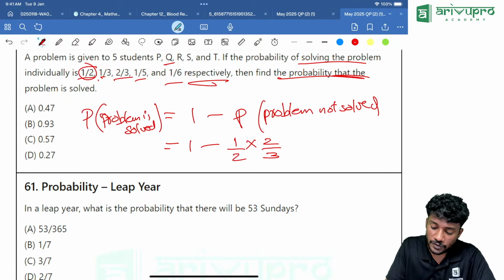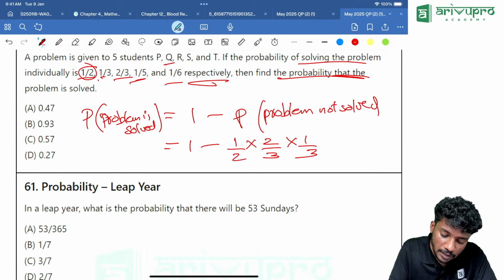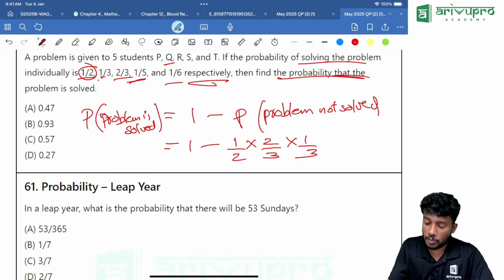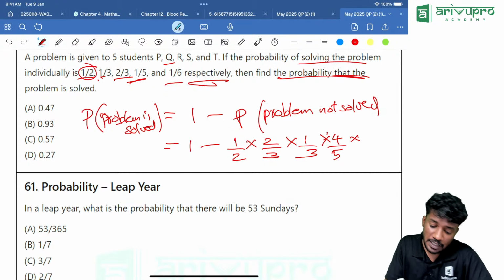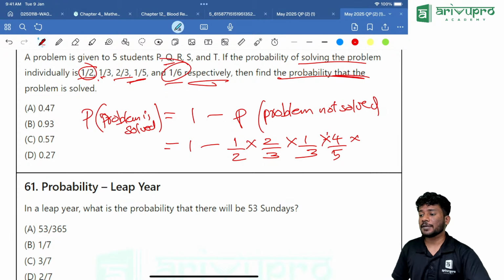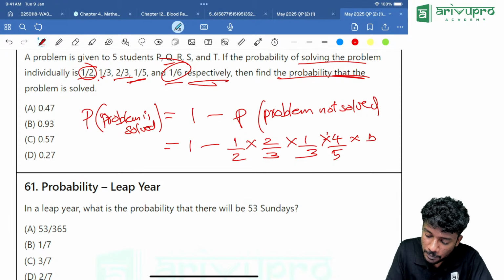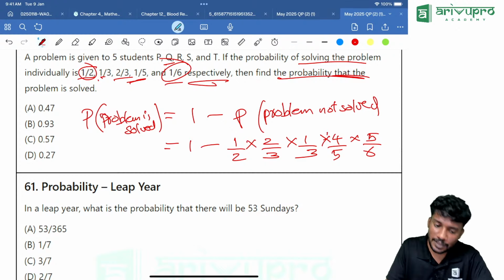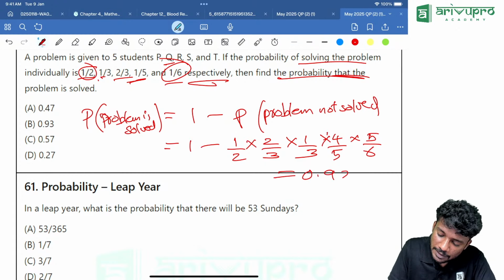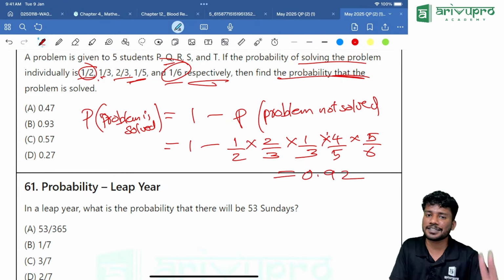Then R not solving it is how much? 1 by 3. Then S not solving is how much? 4 by 5. That is, we are taking the complement. Think in that angle. You refer the video, you will understand it better. Then 1 by 6. That means not solving it is how much now? Complement is how much? 5 by 6. When you use the calculator at the end, you will get it as 0.92. Okay. Just use calculator, you will get the answer.